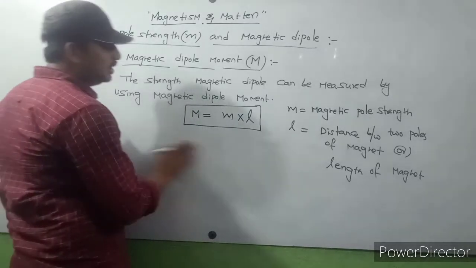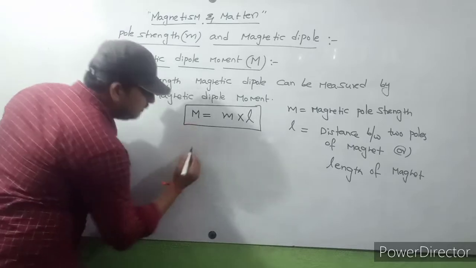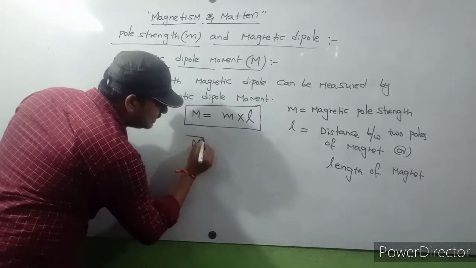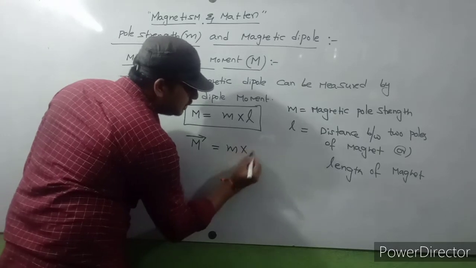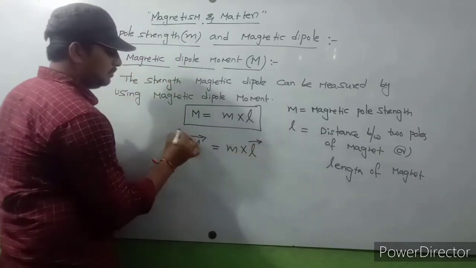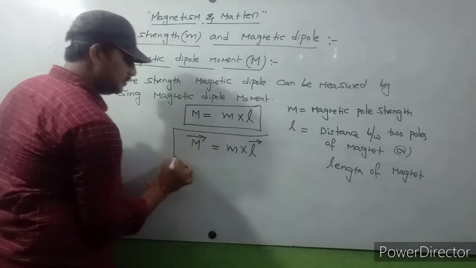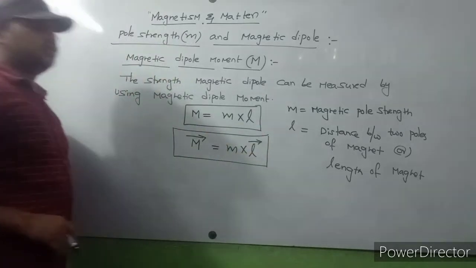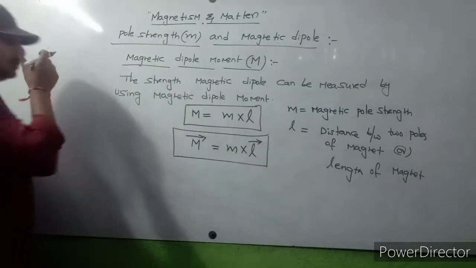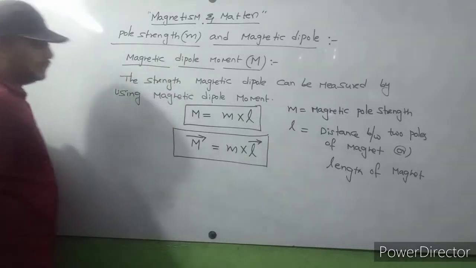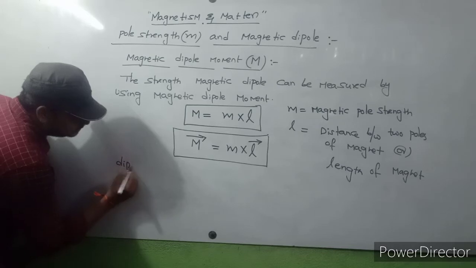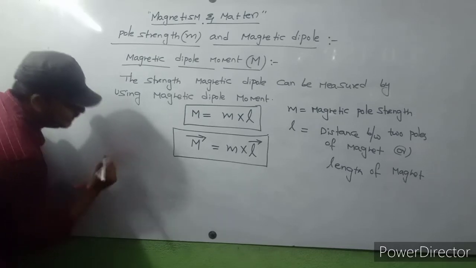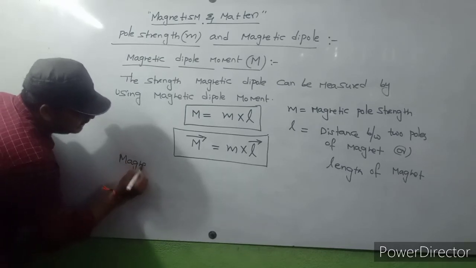And here observe carefully. In vector form, we should write M bar is equal to small m into L bar. So the magnetic dipole moment is a vector quantity.